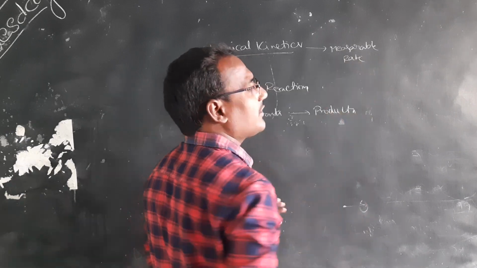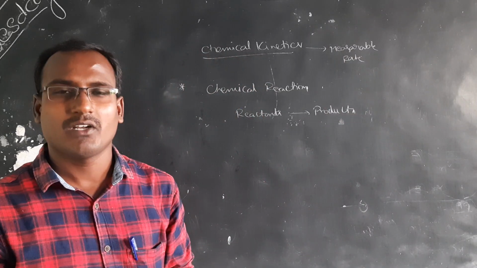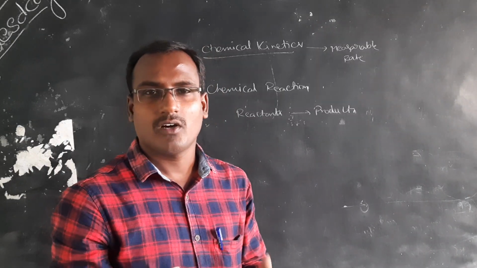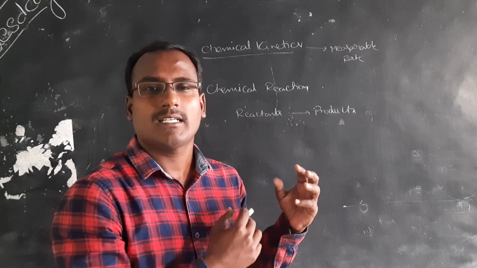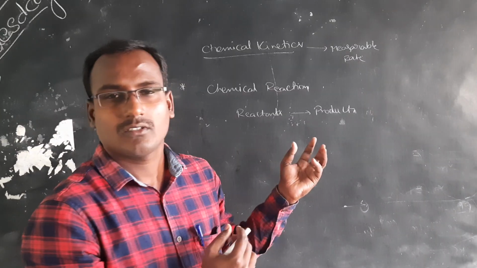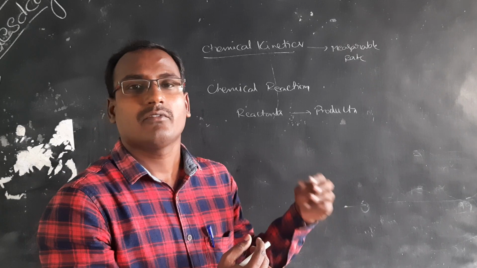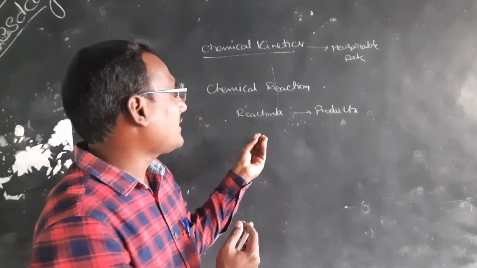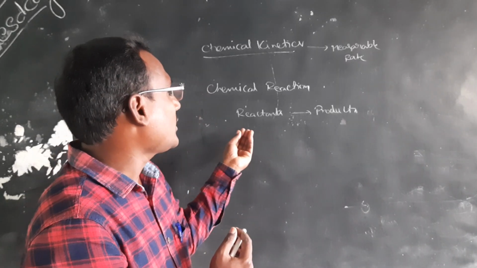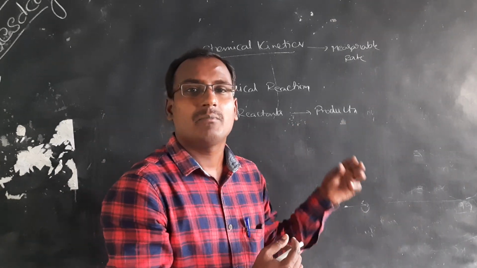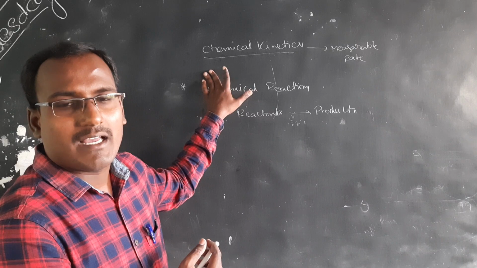We know the speed of your car, the speed of your bike, what type of bike or car you are using. The speed of the car is, say, 40 kilometers per hour. Like that, here also what type of reaction is going on and the reaction rate can be measured using chemical kinetics.